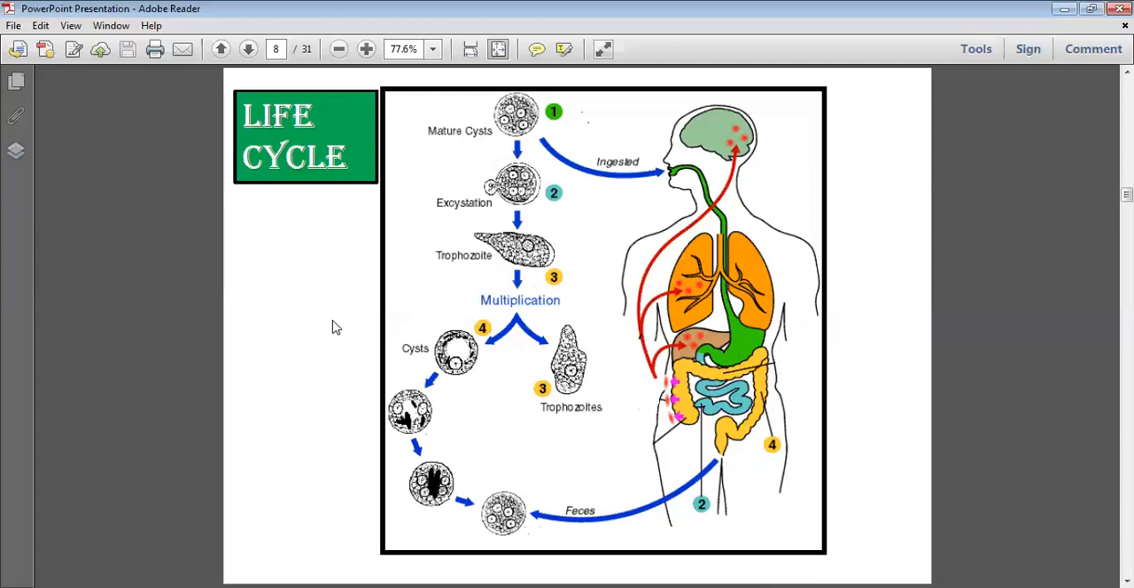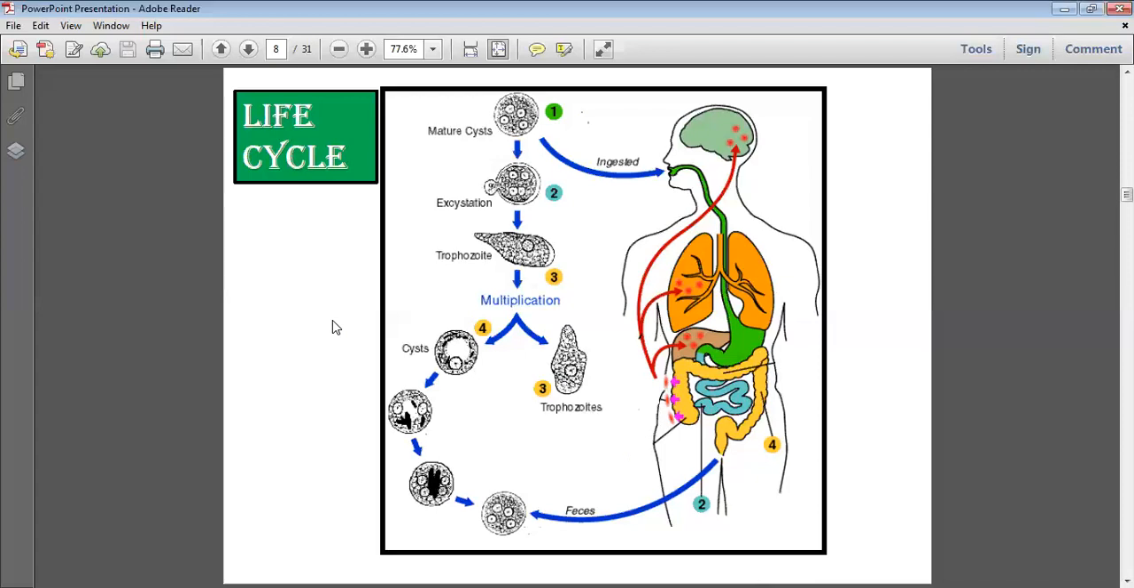The life cycle is very simple. No other host is required, definitely only one host. So it is a simple life cycle. When we require 2 hosts, that is a complex life cycle, but there are no 2 hosts here. Man is the only host. And the steps, again I repeat: the first is ingestion of the quadrinucleated cyst. The second step is excystation.